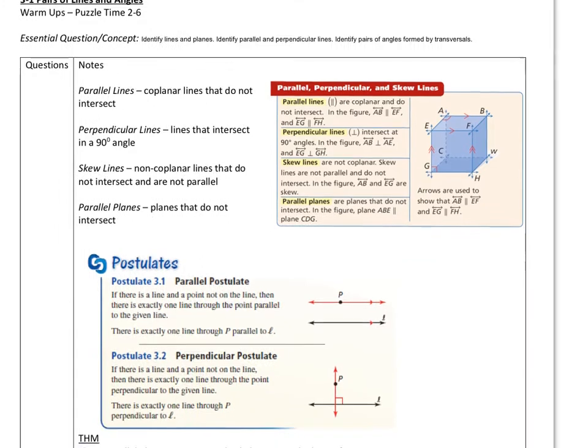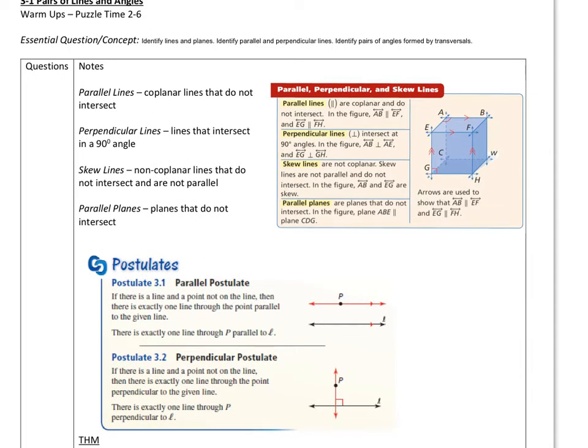And over here, we know what parallel lines are. Parallel lines are coplanar lines that do not intersect. And this is only true in Euclidean geometry. Just be aware of that. In Euclidean geometry, parallel lines do not intersect, but there are other types of geometry, and we've talked about this.